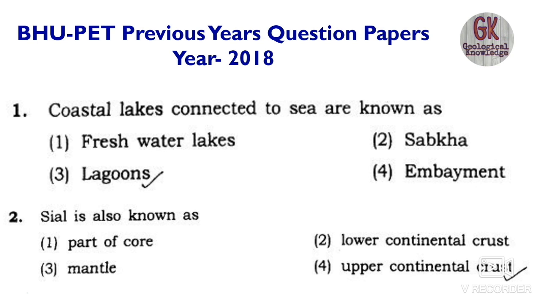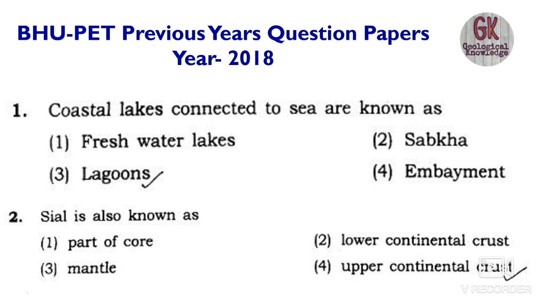You all know that the crust is divided into two parts, the upper crust and the lower crust. The upper crust is formed of the minerals silica and aluminium, which are collectively known as Sial: Si of silica and Al of aluminium combined give rise to Sial, and Sial is also known as the lower mantle.